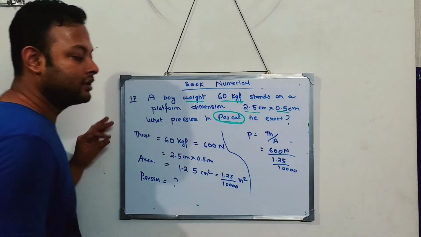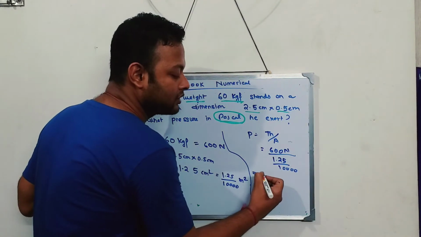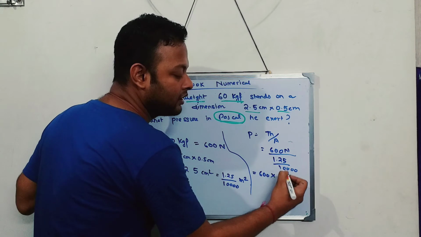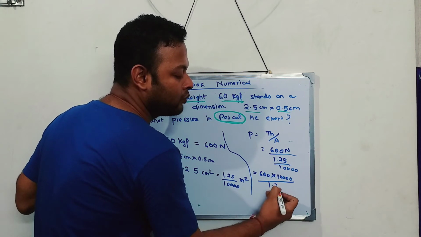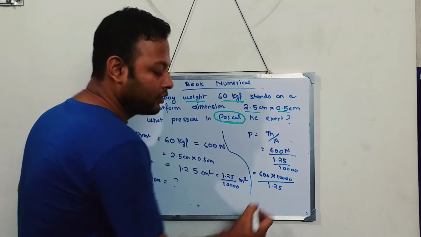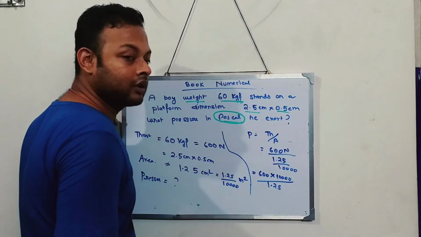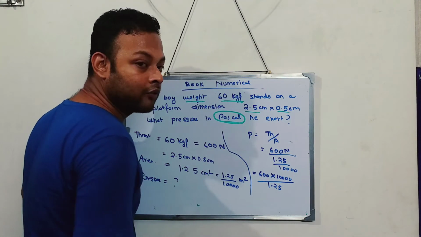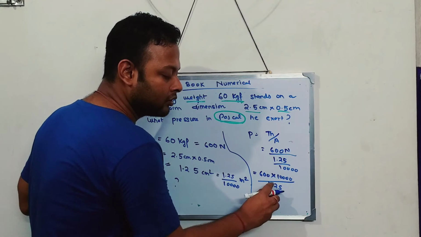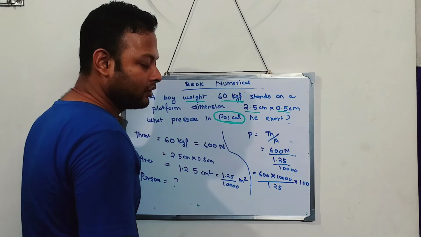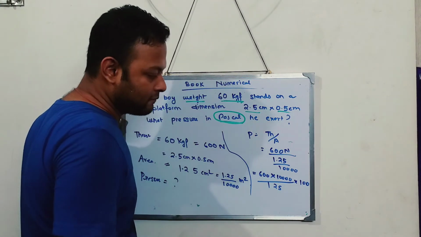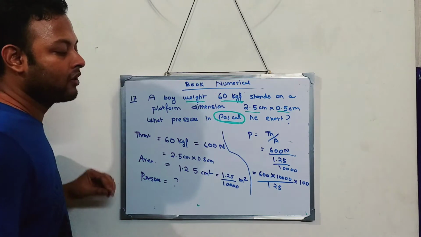Now after this, use your concept of maths. It will be 600, 10,000 will go up, divided by 1.25. Now how do I remove this point? I think you know. Remove this point and put 100 over here. Now try to cancel it.